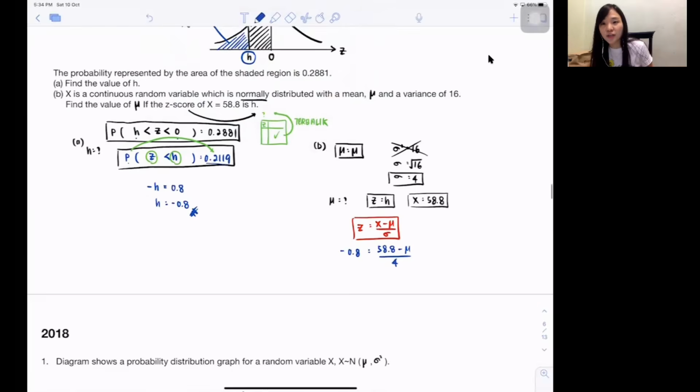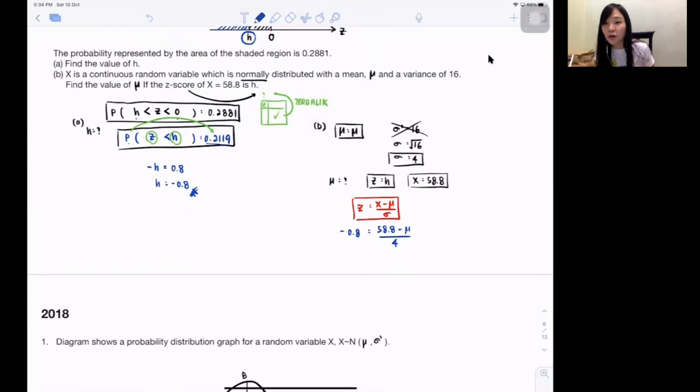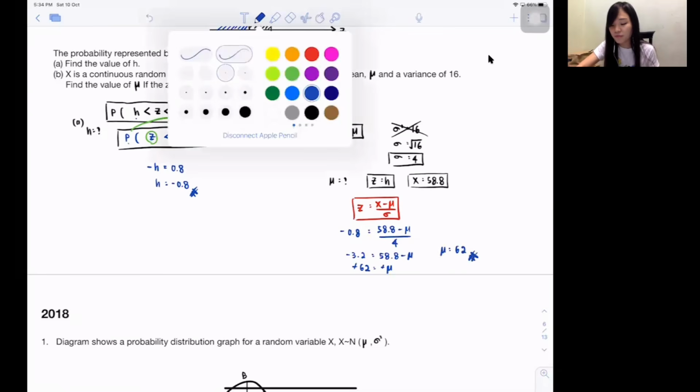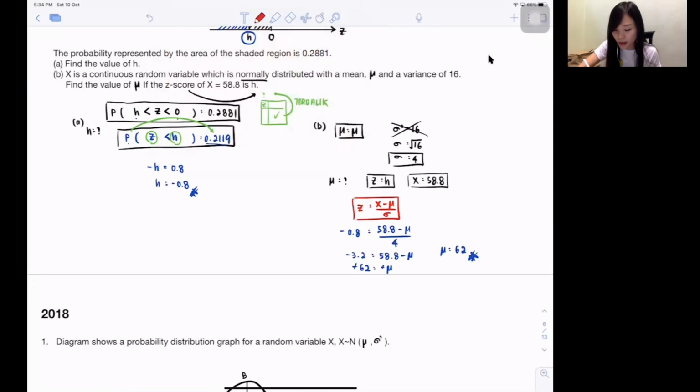See, just imagine if you guys never write negative, your answer definitely is wrong, my dear. So it's very important for you guys to check whether they're positive or negative just now. So press calculator, negative 3.2 equals 58.8 minus mean. So plus 58.8 move there, minus 58.8. Isn't it negative 62? I got negative, you got negative. Isn't it the mean's value will be 62 itself? Ta-da! This question is worth 4 marks. Here 1, here 1, this one 1, this one 1. Easy peasy. 4 marks.